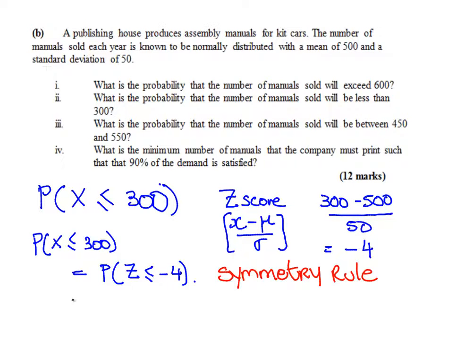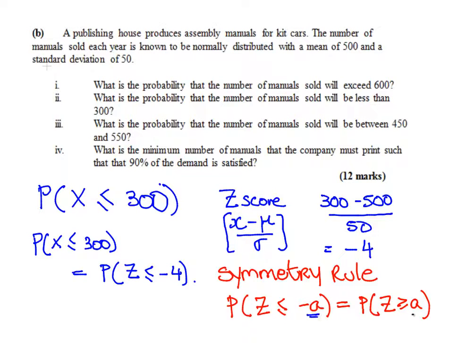The idea of the symmetry rule is essentially this: the probability of z being less than minus a is equal to the probability of z being greater than plus a, where a is just some number like 1.96.